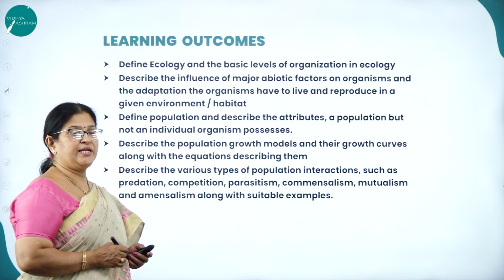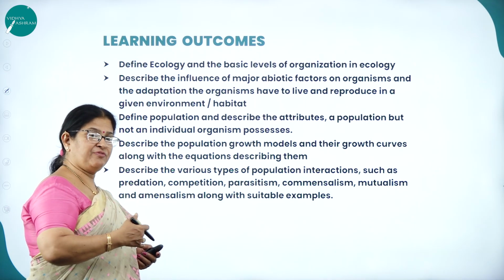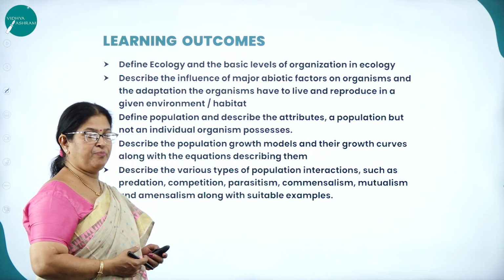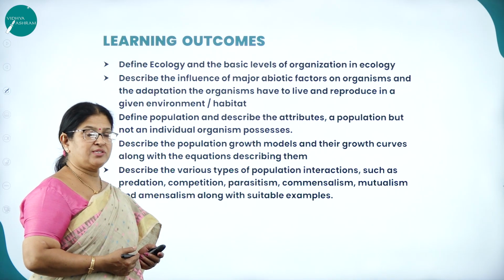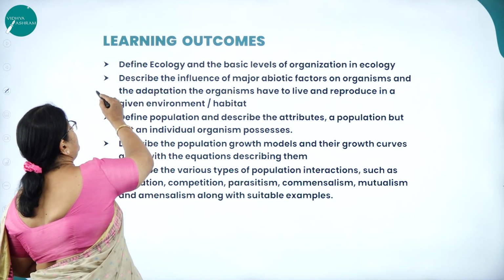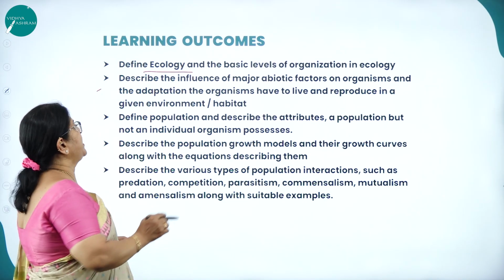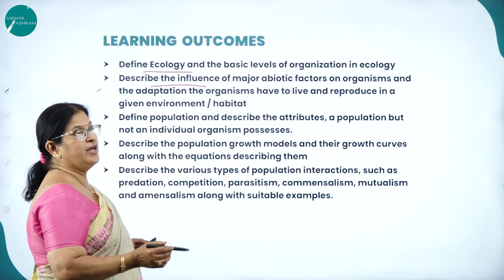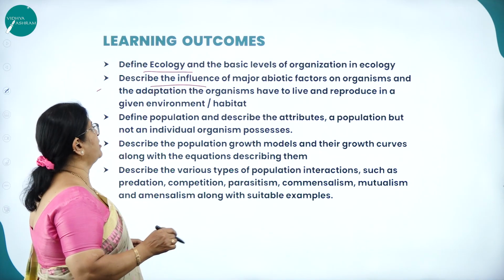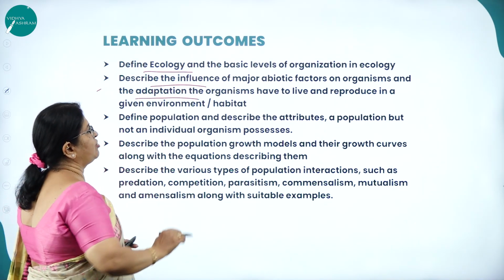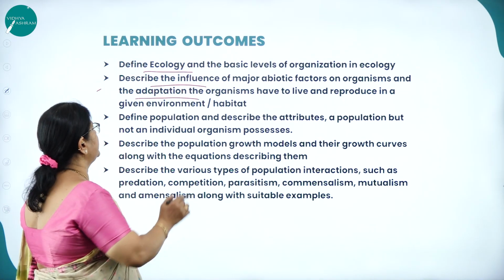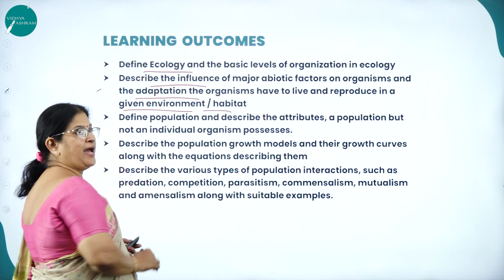Now, what are the learning outcomes at the end of this chapter called Organism and Population? What are the important concepts you are going to learn? You'll be able to define ecology and the basic levels of organization in ecology, and describe the influence of major abiotic factors on organisms and the adaptations organisms have to live and reproduce in a given environment or habitat.